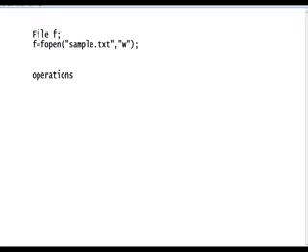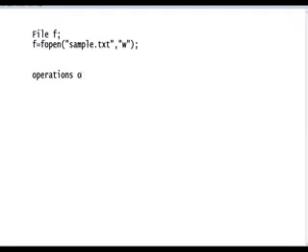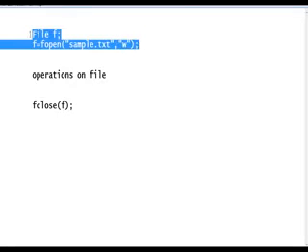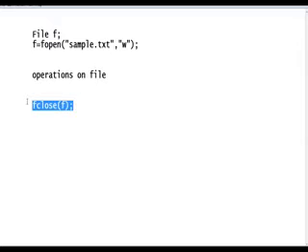For example, we open a file here and we are doing some operations on the file. If an exception comes, what will happen? We need to close the file also, right? fclose of file. If this is executed and there is no exception, fine. But if we got an exception in the operations, where should we write it? In the catch block? For example, I could write it in the catch block.